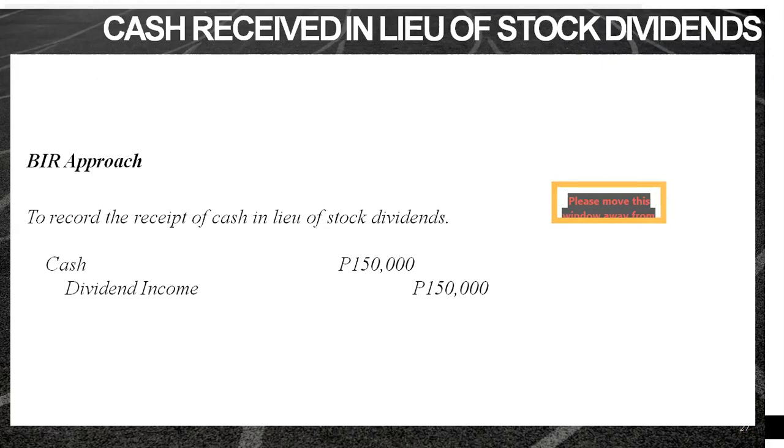So under the BIR approach, you just debit cash at 150,000 and credit dividend income. Just take note of which approach to follow. The as-if approach is theoretically sound and should be followed for accounting purposes.